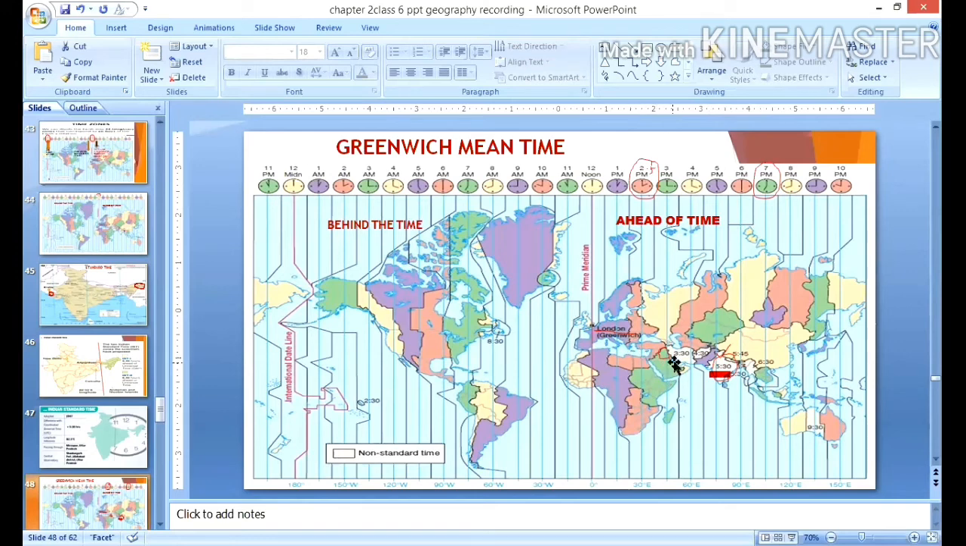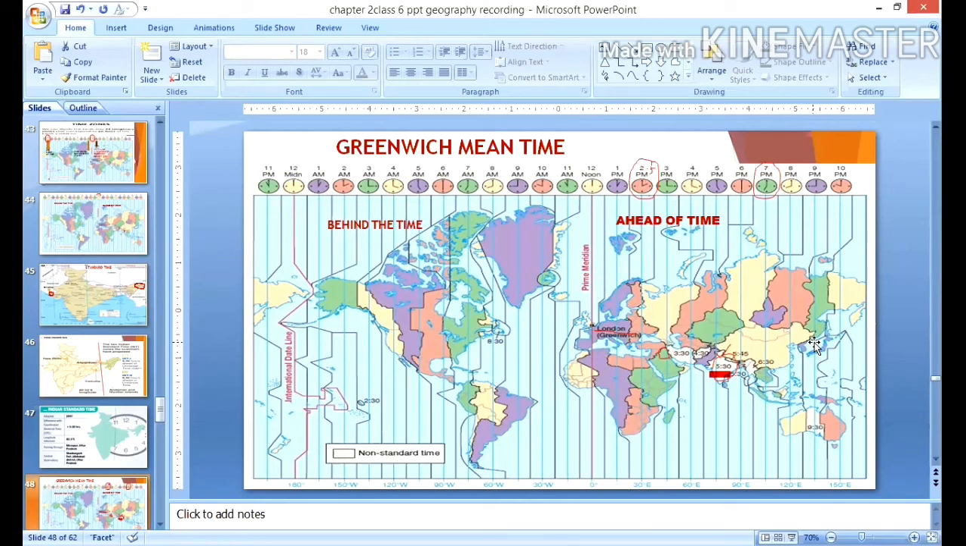Once you subtract the times, 5:30 and 7, how many hours do you get? A 5 hours, 30 minutes difference. So from Greenwich to India, it is a 5 hours, 30 minutes time difference. Clear? So it is a difference of 5 hours and 30 minutes that is ahead of GMT. GMT is Greenwich Mean Time. So, ahead of GMT.